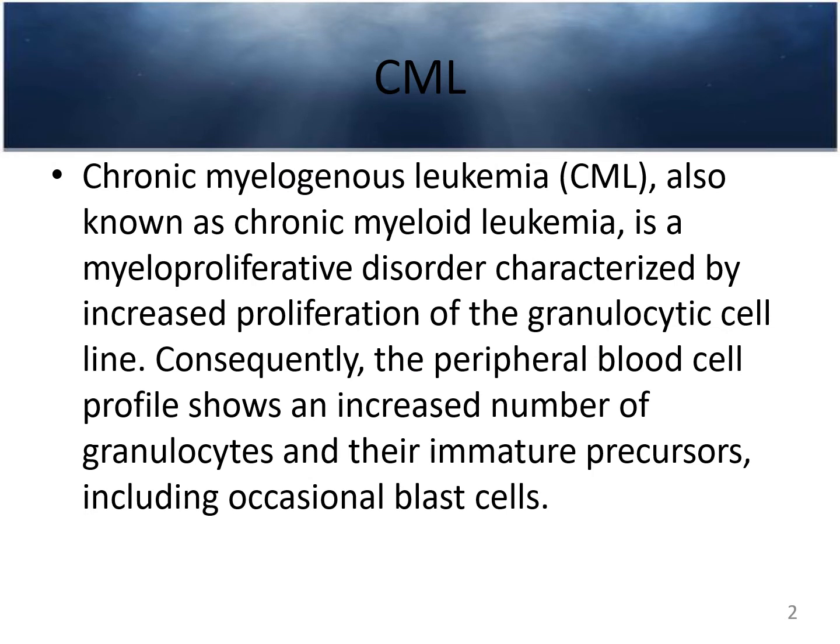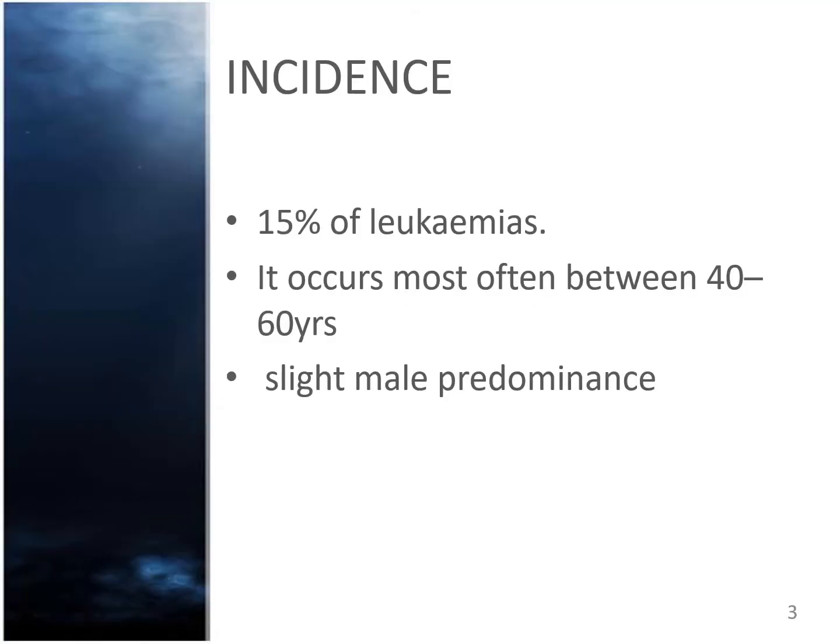Dear students, chronic myeloid leukemia, also known as chronic myelogenous leukemia, is a myeloproliferative disorder characterized by increased proliferation of the granulocytic cell line. Consequently, the peripheral blood cell profile shows an increased number of granulocytes and their immature precursors, including occasional blast cells. So basically, there is an increased number of granulocytes in the peripheral film.